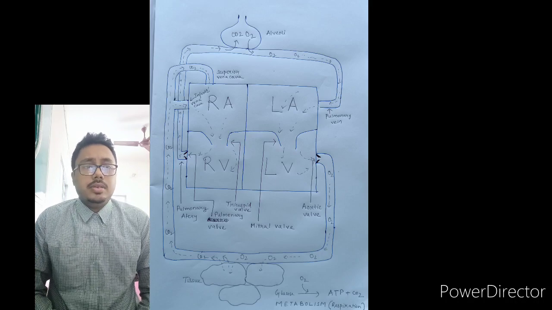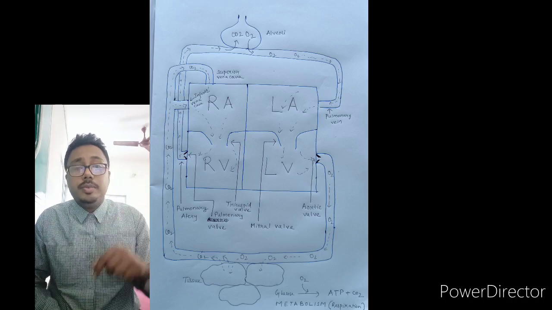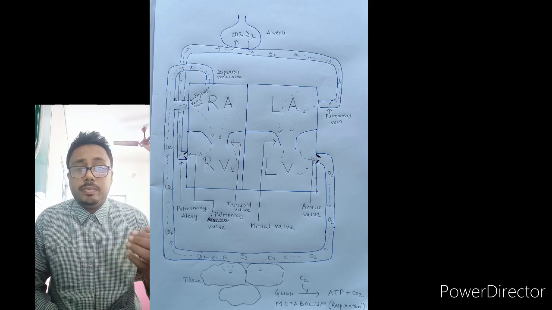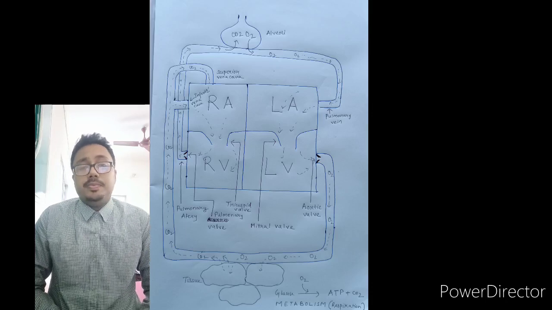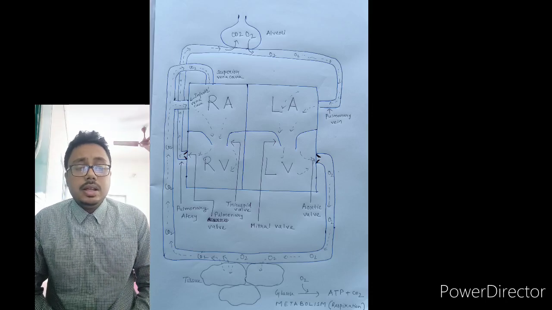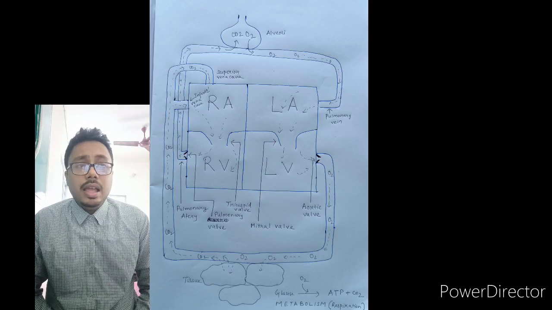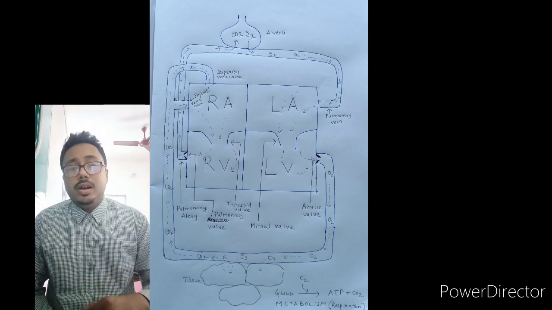Now, there are valves present in between these two chambers. I will show you the valves here. These valves prevent the backflow of the blood.